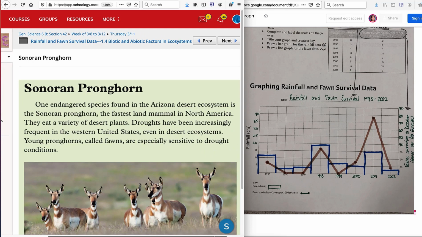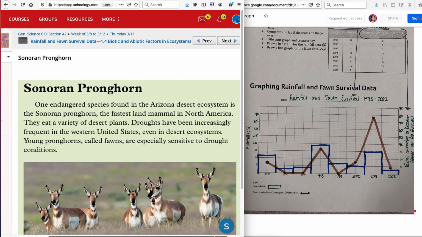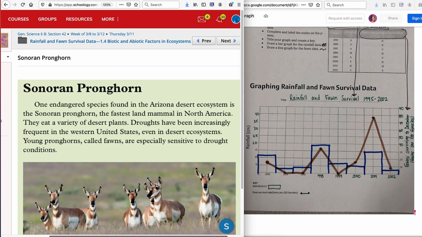So it says, Sonoran pronghorn, one endangered species found in the Arizona desert ecosystem, is the Sonoran pronghorn, the fastest land mammal in North America. They eat a variety of desert plants. Droughts have been increasingly frequent in the western United States, even in desert ecosystems. We know droughts are when there's very little water available. Young pronghorns, called fawns, are especially sensitive to drought conditions.